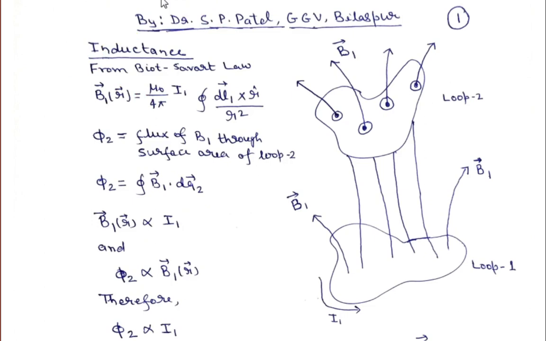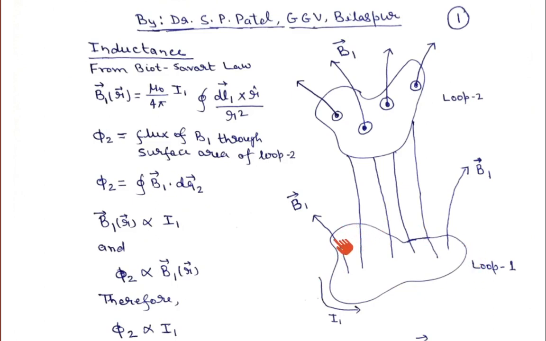closed loop. In order to understand that, let us assume that we have two loops. This is loop 1 and this is another loop, loop 2. Let us assume that both loops are separated by some distance, maybe r. And in loop 1, let us say current I1 is flowing.